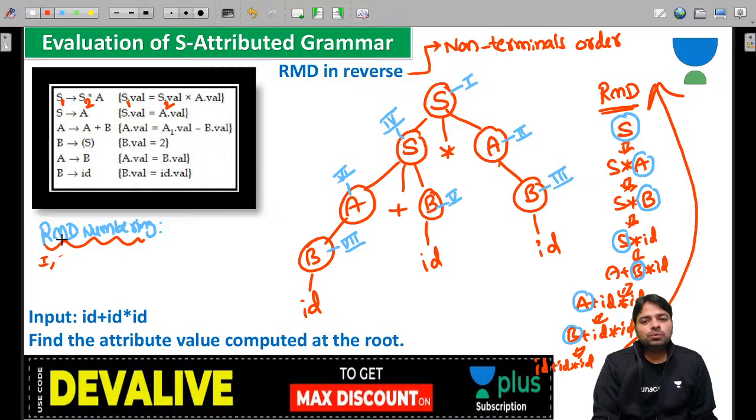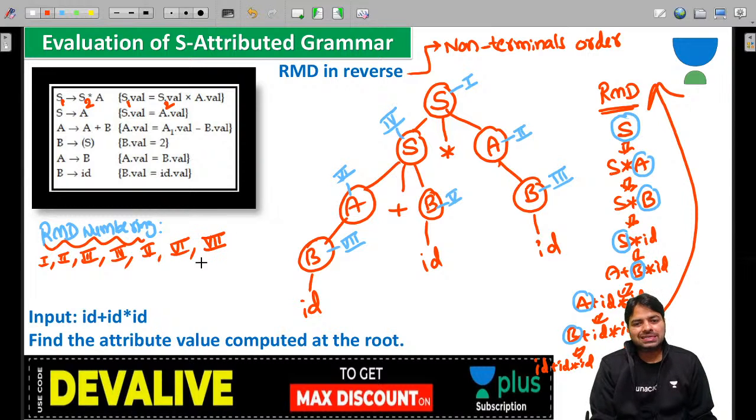Okay guys, you should be good at numbering. If you don't number well, then obviously this method is not for you. Okay, total 7, yes. Now I want the reverse.